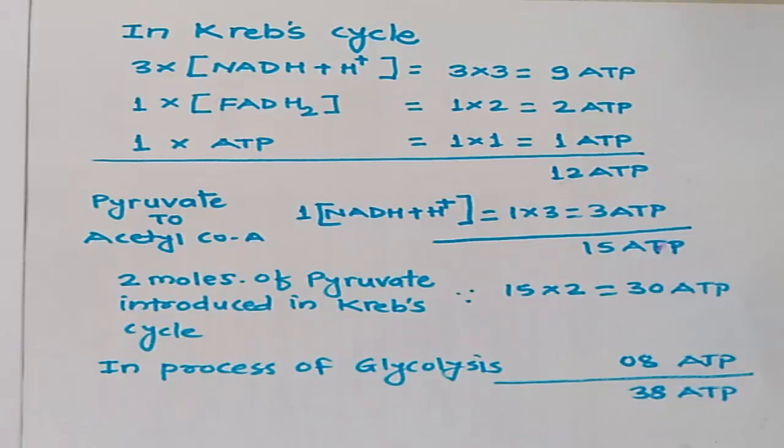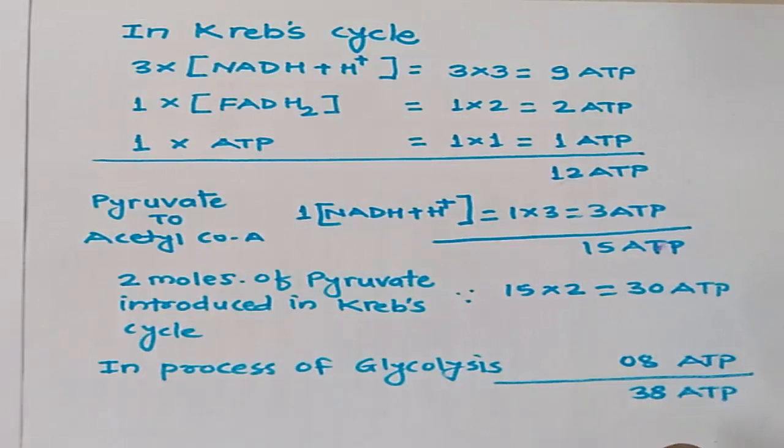One thing you keep in your mind, that throughout glycolysis, means conversion of glucose to pyruvic acid, there is a generation of 8 ATP. So 30 plus 8 gives you 38 ATP molecules.